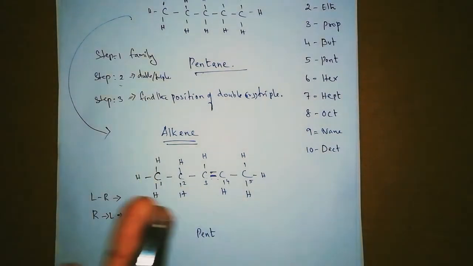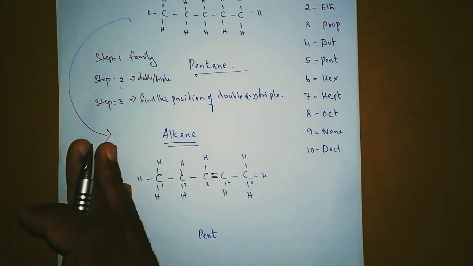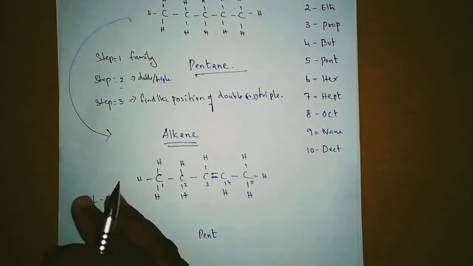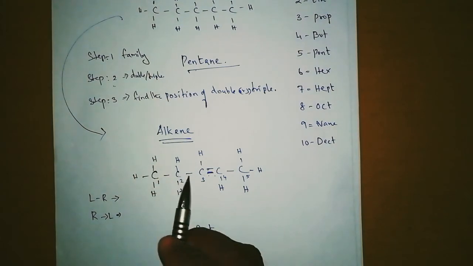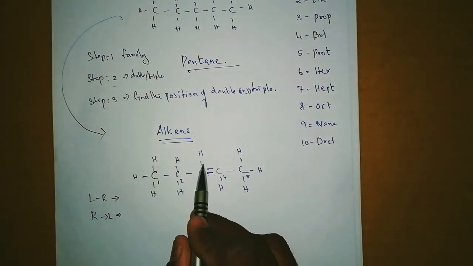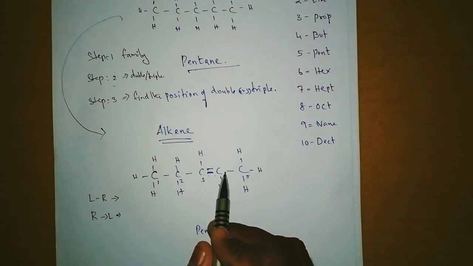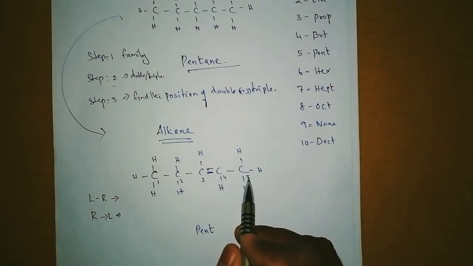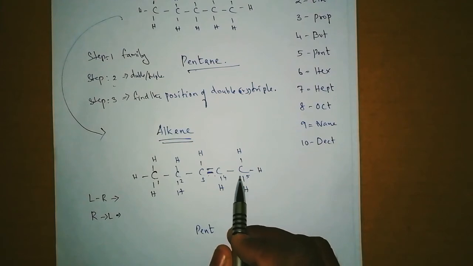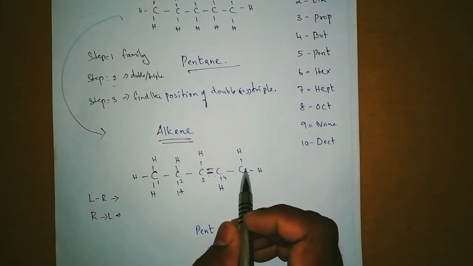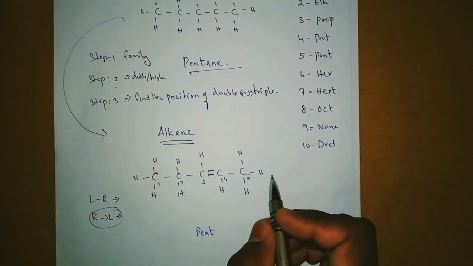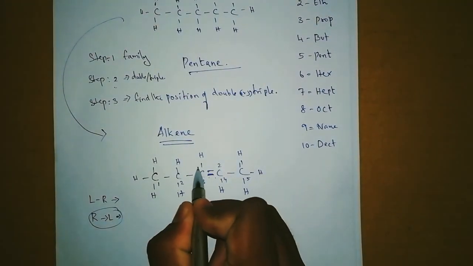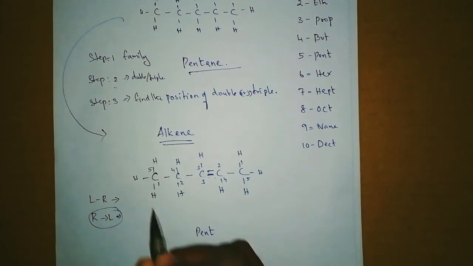When you go from left to right, you have to see the next bond. The first carbon's bond is here, the second carbon's bond is here, the third carbon's bond is here, the fourth carbon's bond is here. Where will the fifth's be? 5 will not be there. If we go this way, the numbering starts from here. That is right to left numbering. So 1 2 3 4 5.